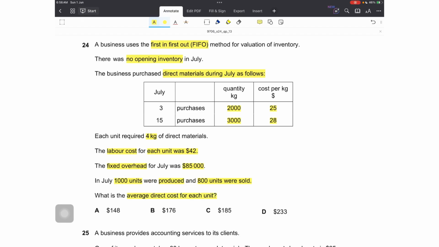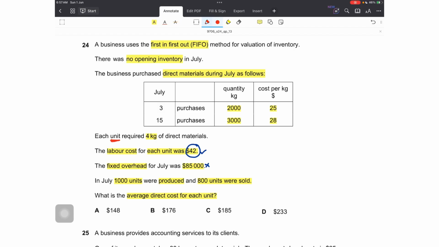The question is, what is the average direct cost for each unit? The direct cost is being asked, so we know that these 85,000 of overheads won't be used. They are indirect cost to the business. So we have two costs which are direct: direct material cost and direct labor cost. Direct labor cost per unit is given to us, which is 42. We don't have to do anything for that. We just have to add this to the direct material cost per unit, which needs to be calculated.